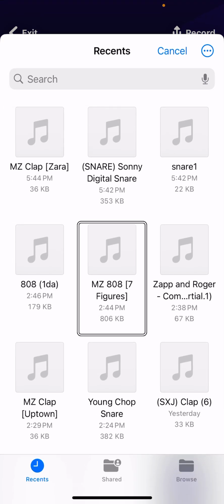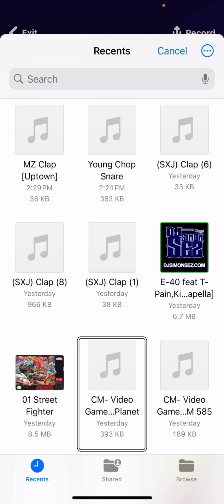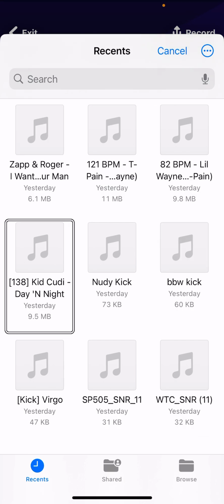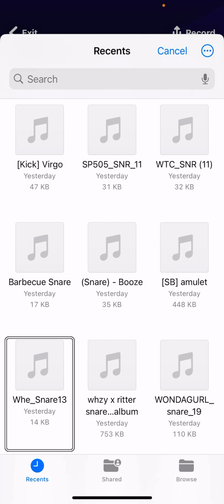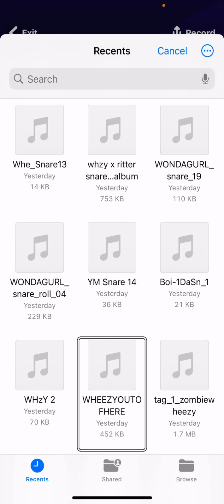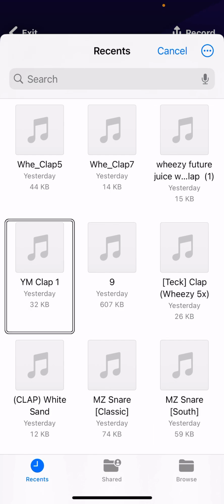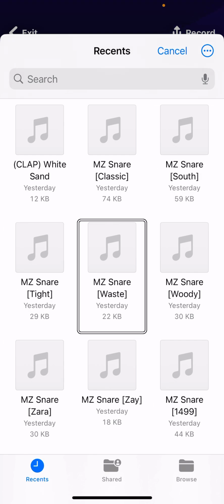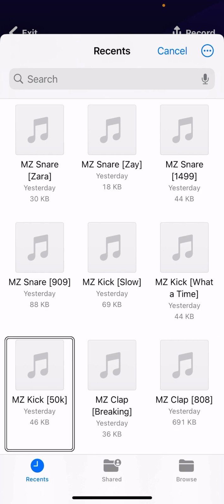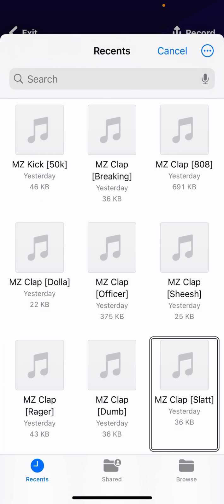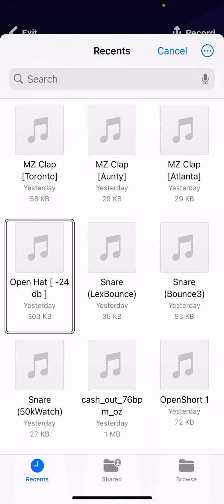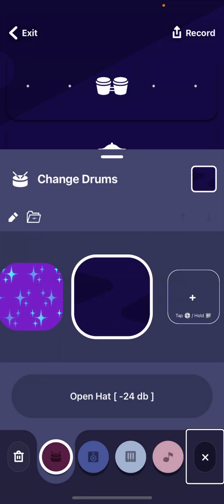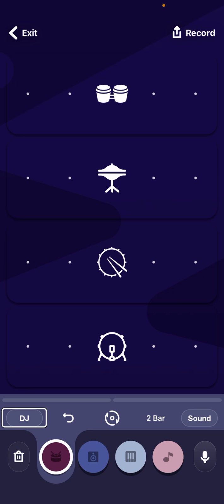We're gonna select my favorite that I made myself by combining another triangle, the open hat with a triangle. Let's see if I can find it. Just gonna say open hat, no space. Open hat minus 24 dB. Okay, yeah, this is what I'm looking for. Selected.